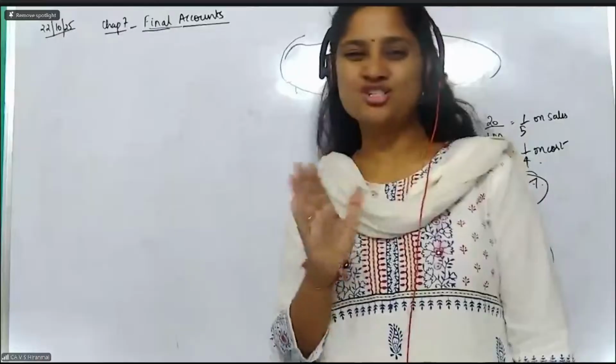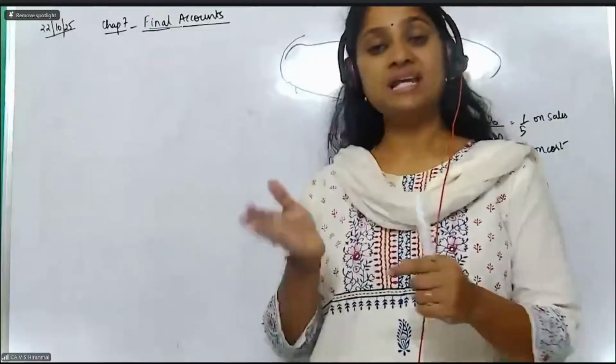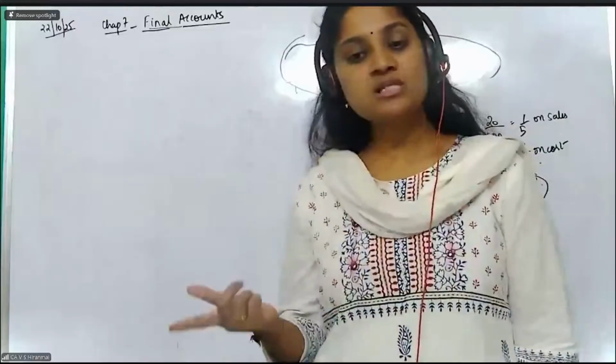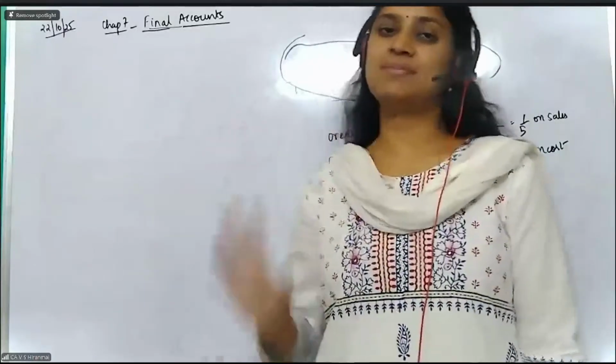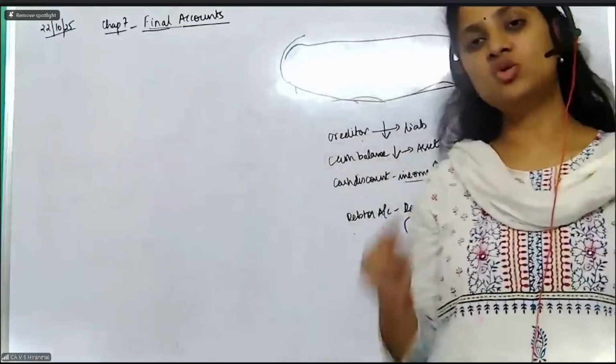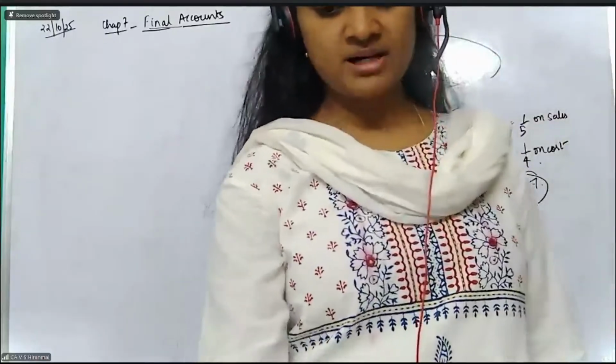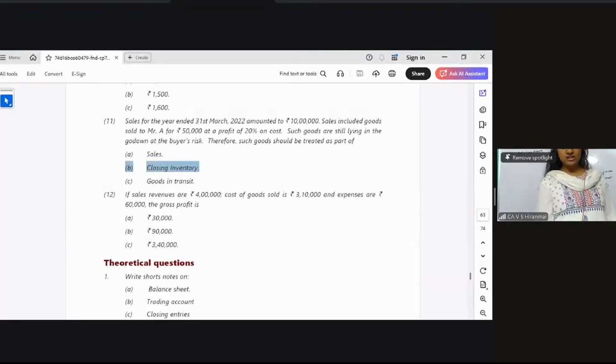It is not your stock. You have sold the stock, irrespective of whether it is in your godown. That is not the point. Who is the owner of it? The owner is that particular buyer already. So this should be treated in your books as sales. My dear students, you should treat this as sales, not the closing inventory, not goods in transit. Already the buyer became the owner.